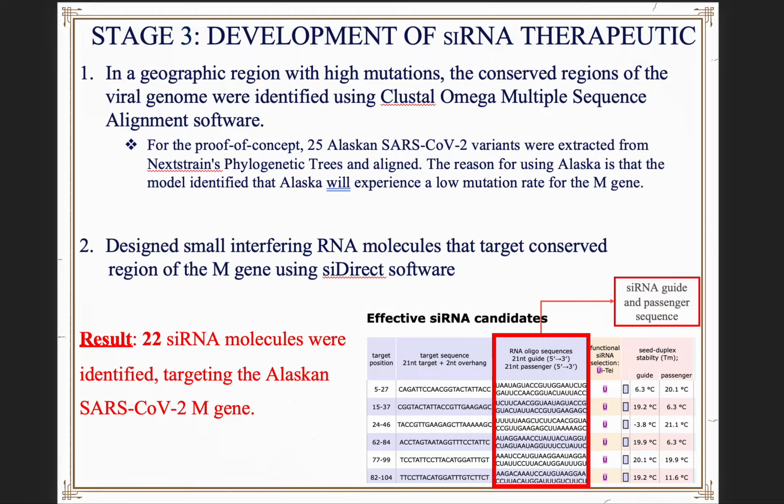Next, moving into stage 3, as you can see from stage 3, I used the M gene model as a proof of concept, and because the M gene model found that Alaska has a low mutation rate for the M gene, I developed 22 siRNA molecules that specifically target the low mutating Alaskan M gene, and so these molecules are less likely to become obsolete, and so they're really good therapeutics.